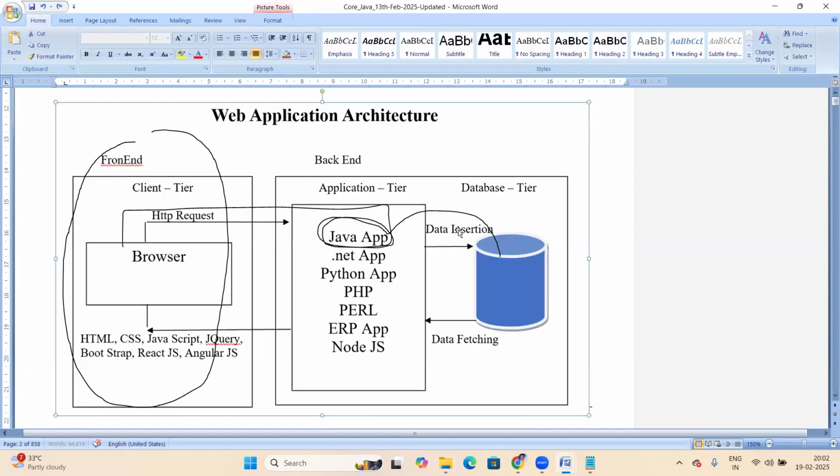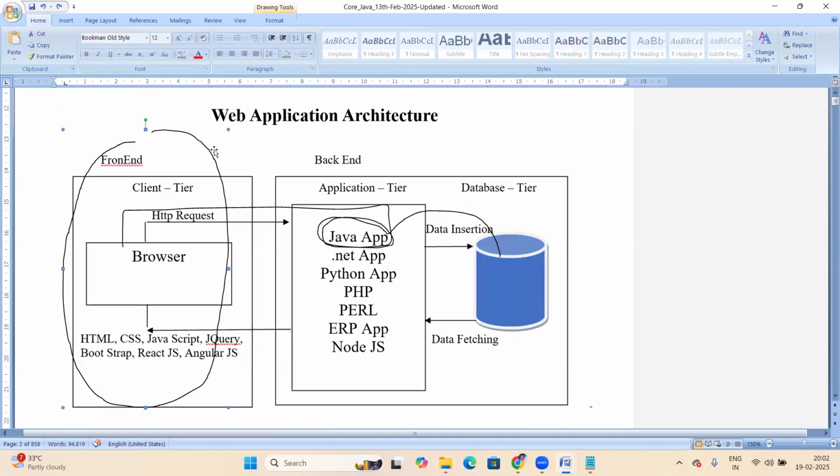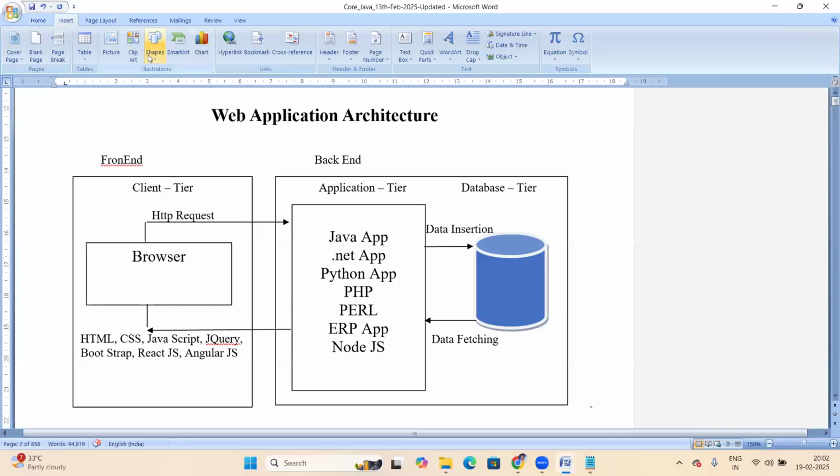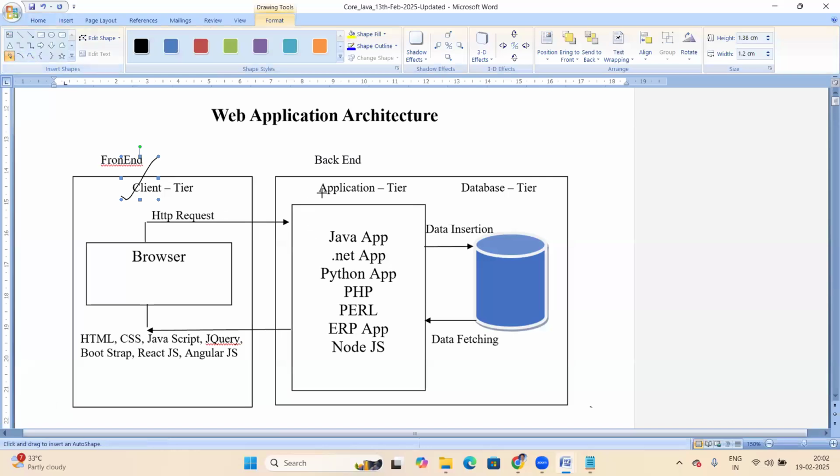One is the front end developer role. Next, in the back end, the application developer, and then the database developer. So there are three roles: front end developer, back end application developer, and back end database developer.